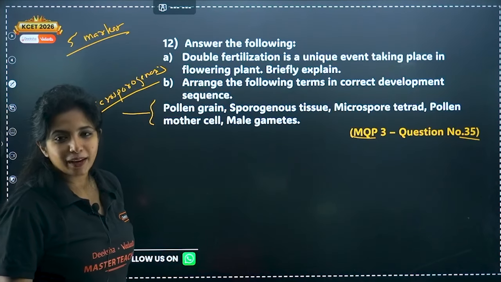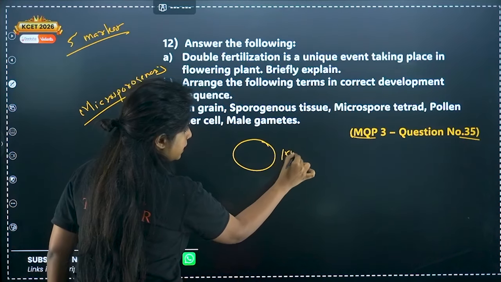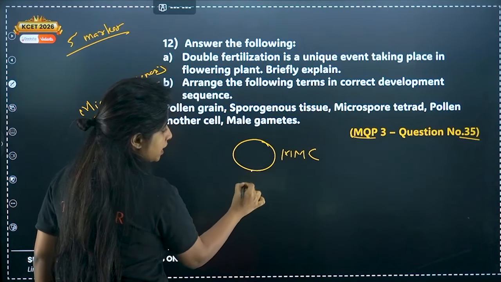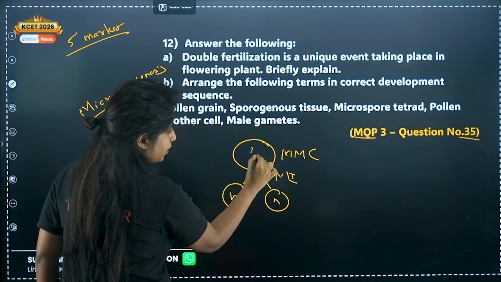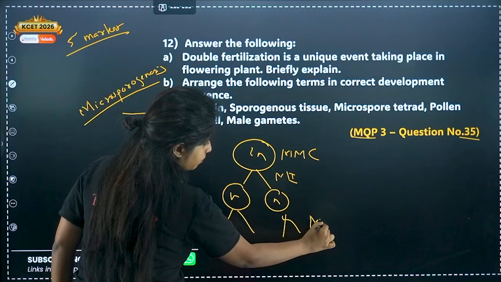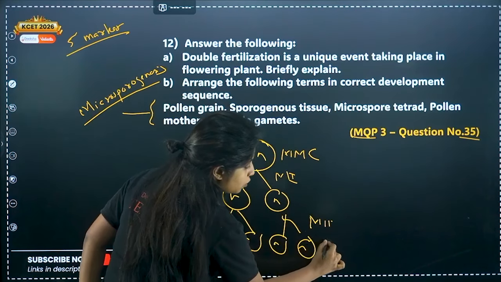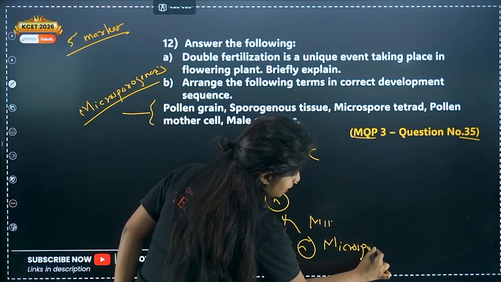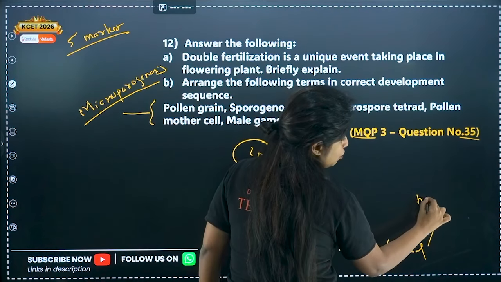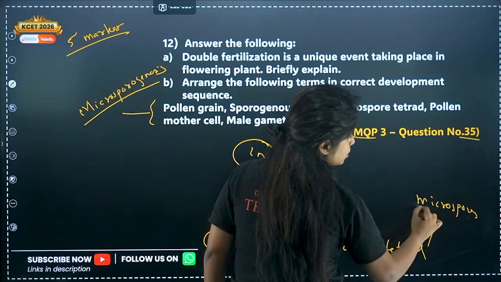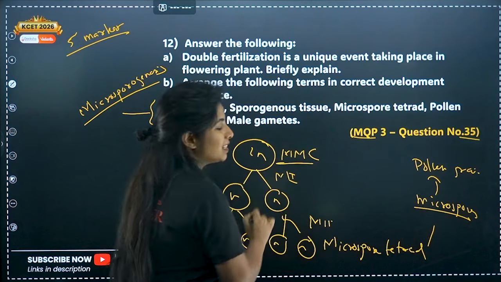It's easier, right? In microsporogenesis, I told you what happens, my dear children. You have the microspore mother cell. This microspore mother cell undergoes meiosis, forms haploid cells, again undergoes meiosis, and forms 4 microspores. What do you call them? You call them microspore tetrad. Tetrad means 4 of them. Now all of them are going to separate out and you get microspores. And these separate microspores give rise to the pollen grains.